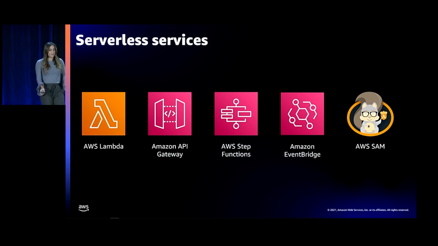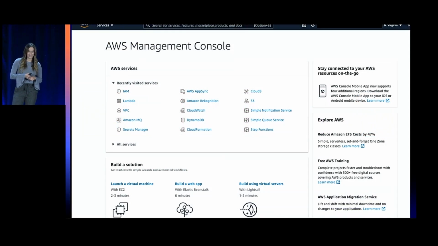All right, the last service we're going to talk about today is the Serverless Application Model, or SAM. Many times when people start developing serverless applications, they start in the console, right? So you choose the services you want and you connect them.